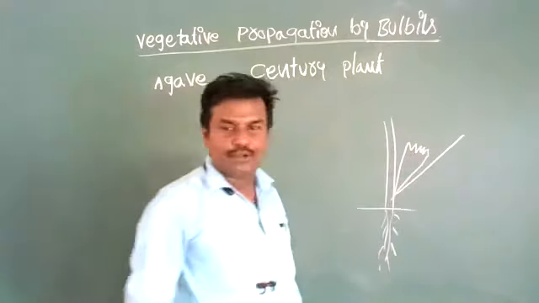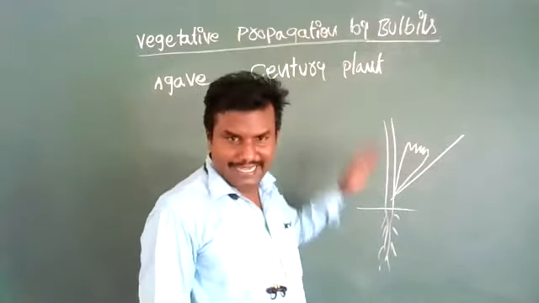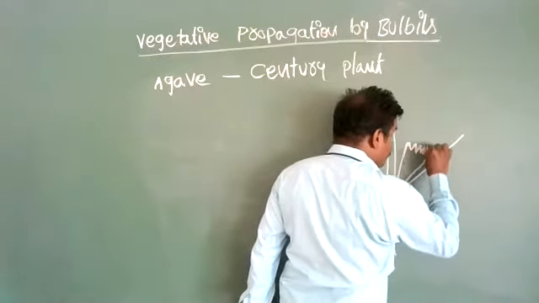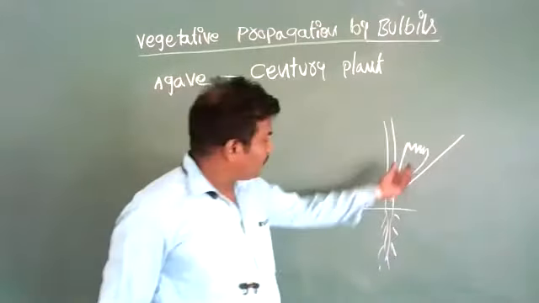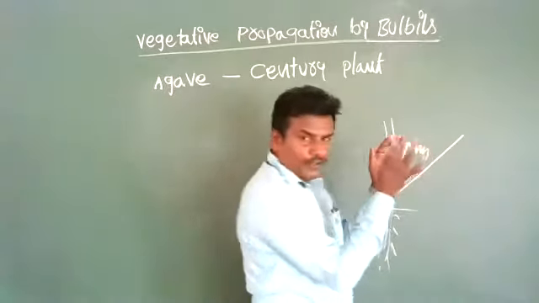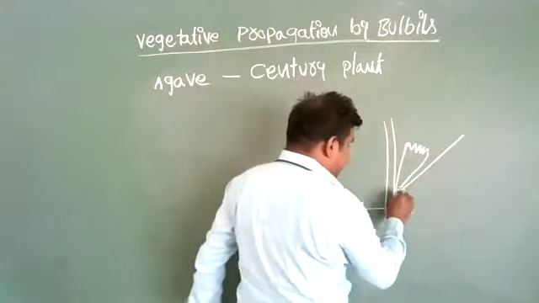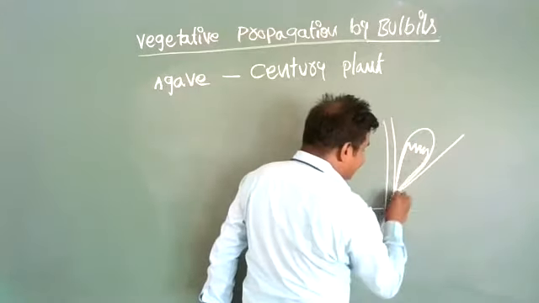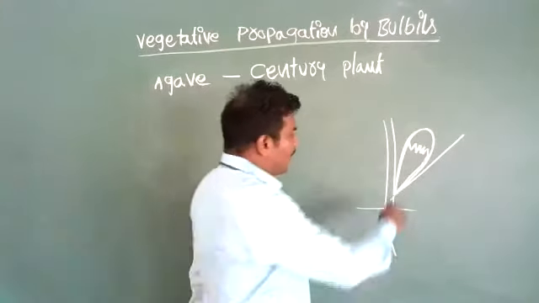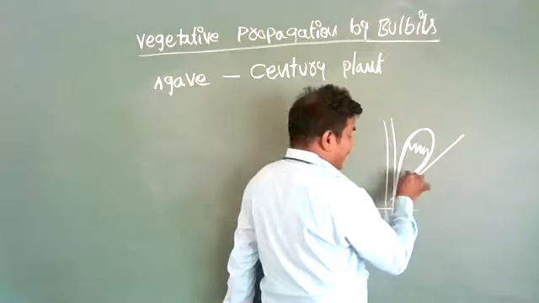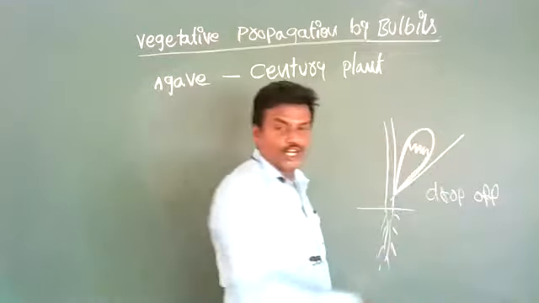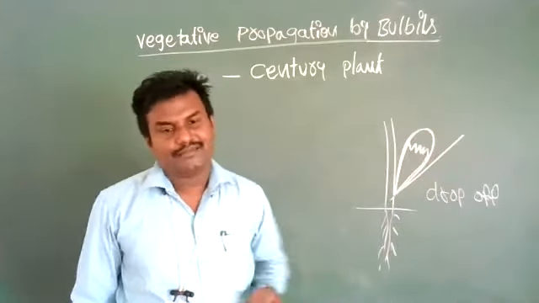In certain plants like agave and century plant, the floral bud swells with food material. When a certain amount of food material is stored, it shows a bulb-like structure. After certain growth, it drops off and falls on the ground.